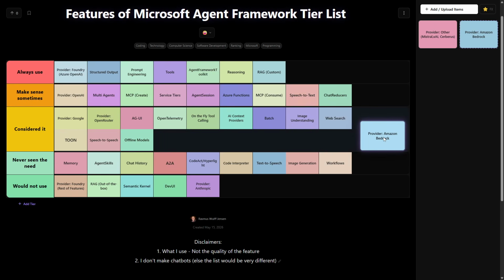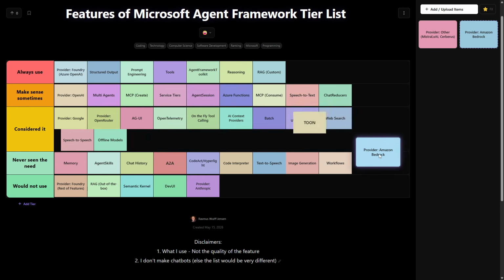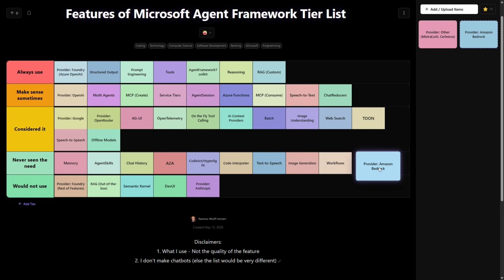Amazon Bedrock, I would probably say never seen the need. It's not like I'm against Amazon Bedrock, but every time I'm in Azure, I understand what's going on. Every time I'm in Amazon AWS or Bedrock, everything is just odd to me. It just feels like bad usability in the way everything works up in their portal. So yeah, it could go down in the last one.